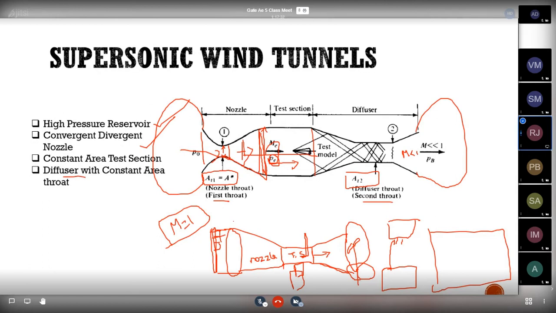That means the Mach number gets reduced while moving from one reflected shock to another. When leaving the diffuser, the Mach number will be very much less than 1, reduced to subsonic flow when it leaves the wind tunnel. That is the main concept here.